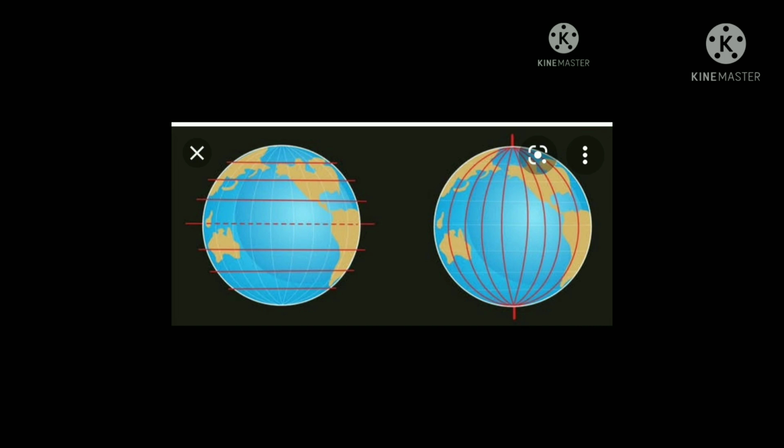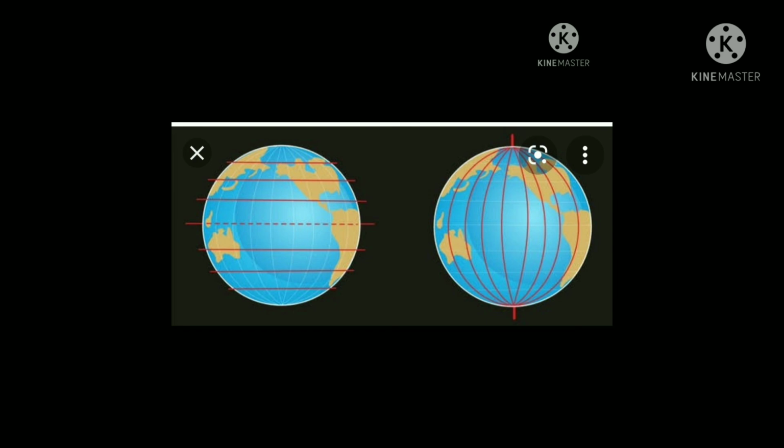All of you know this one. Latitudes are parallel to each other and never meet. And next one, longitudes. Longitudes are known as meridians. Latitudes help to measure the distances located towards the north or the south from the equator. Longitudes measure the distance of east or west of the prime meridian.